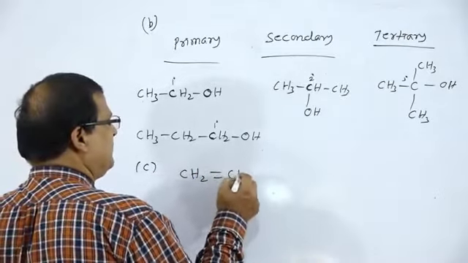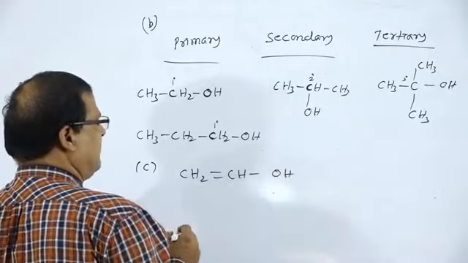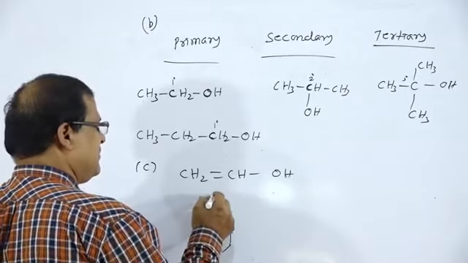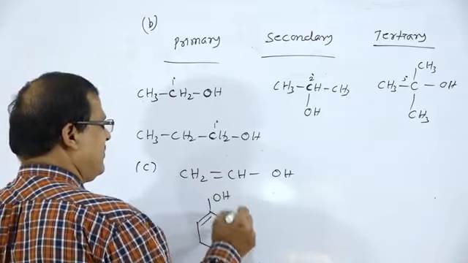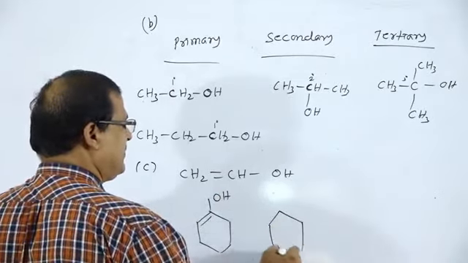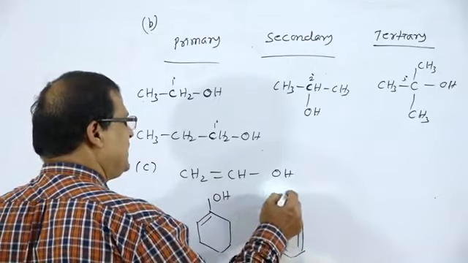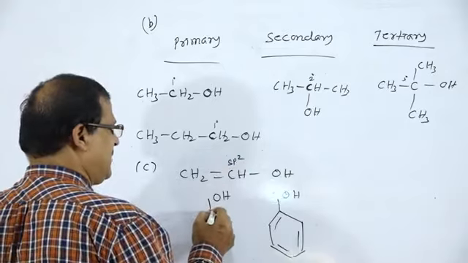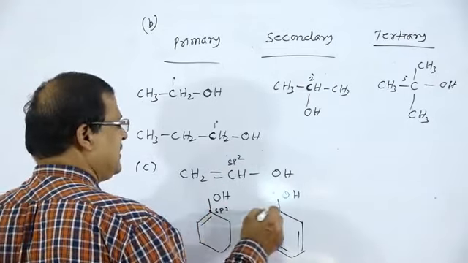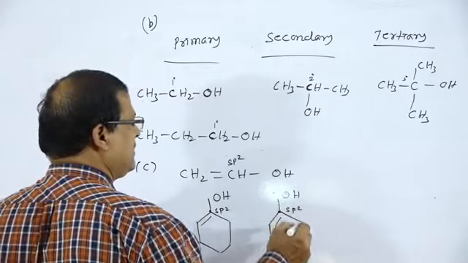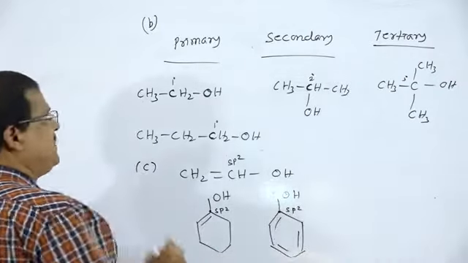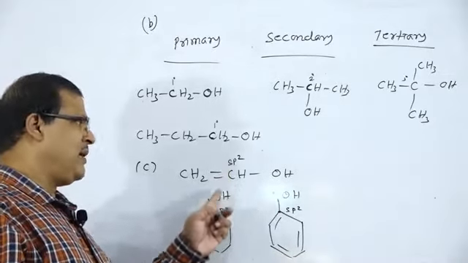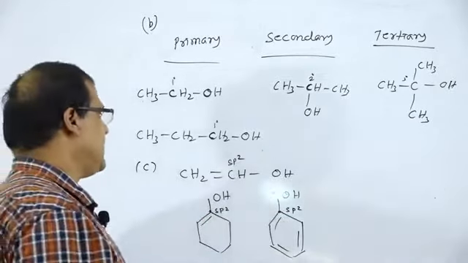Here the OH group is attached to that carbon atom which is sp2 hybridized. This carbon atom is sp2 hybridized. This is the third type of classification, depending upon the hybridization of the carbon atom to which the OH group has been attached.